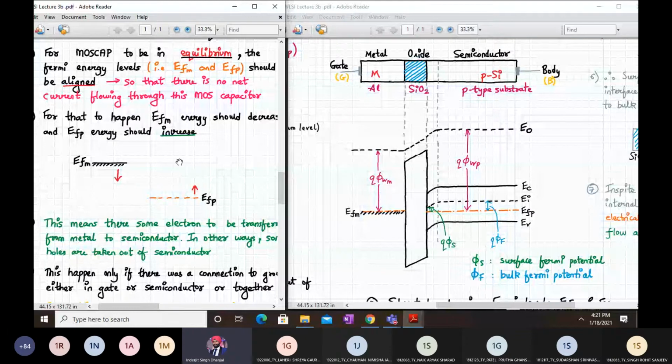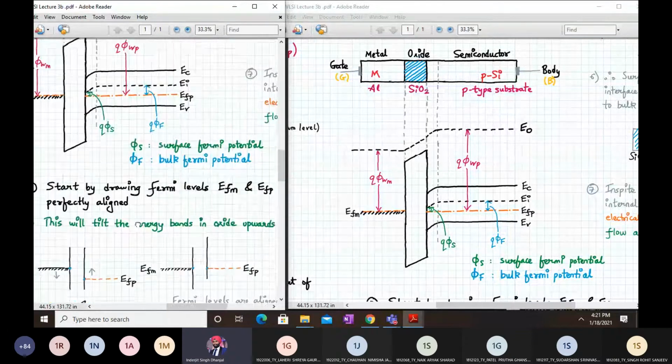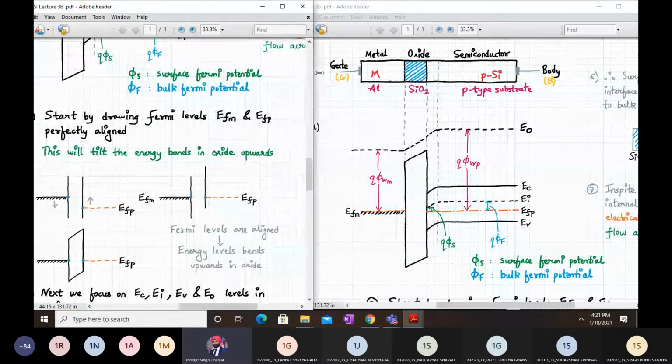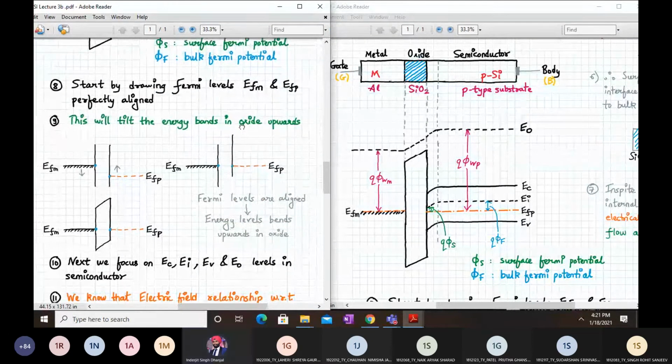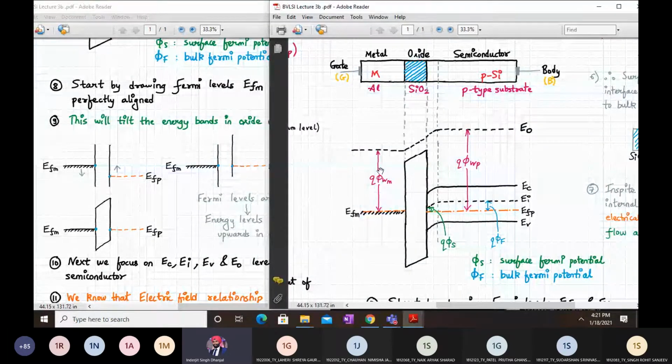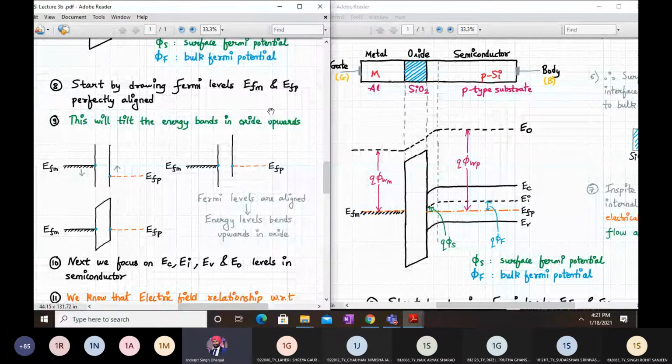Okay, so let us start by doing that. Let me just adjust this. So what we'll do is we'll start by drawing the Fermi levels. If you all want, you can draw this energy band diagram in your books. You follow this procedure and draw step by step.